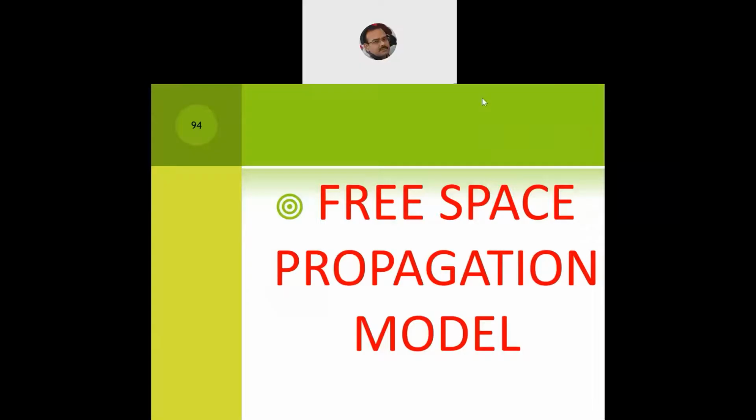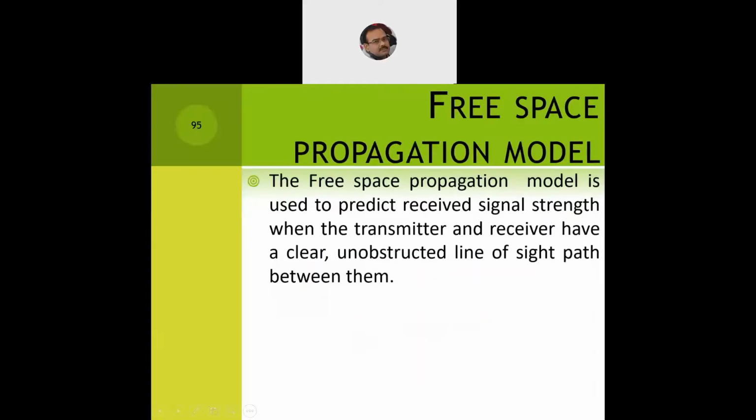So in the free space propagation model, let's discuss it. The free space propagation model is used to predict the received signal strength. Received signal strength is what we call the RSSI, received signal strength indicator. It tells the quality of the signal you are receiving from your nearest base station, that is, the received signal strength at my handset or mobile unit, when the transmitter and receiver have a clear, unobstructed line of sight path between them.